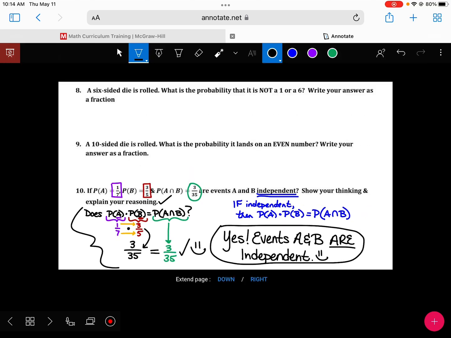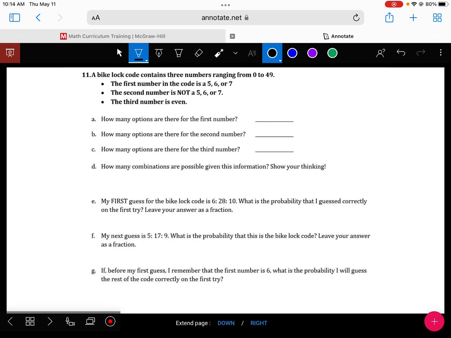What else would you guys like to talk about? Number 11, which one? Number 2. So I'll do number 11 because it's up on the screen here, and then we'll go back and look at number 2. Number 11. A, B, and C. Do not overthink these. They are just as easy as you can possibly imagine.